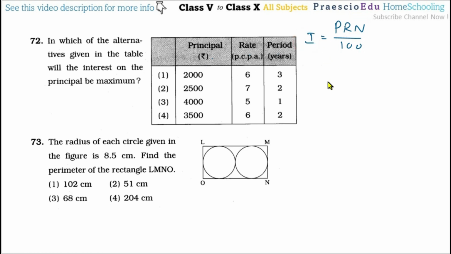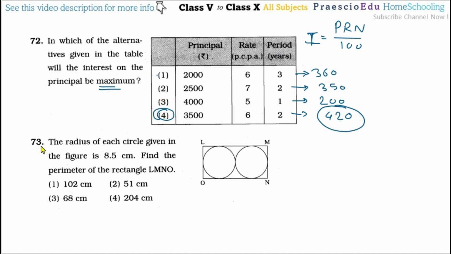After this calculation, for serial number 1 you will get the interest rupees 360, for this one rupees 350, for this one rupees 200, and for this one rupees 420. So the student has to calculate using this formula and these values. Among these, the maximum is 420, which means option number 4 is the correct one.